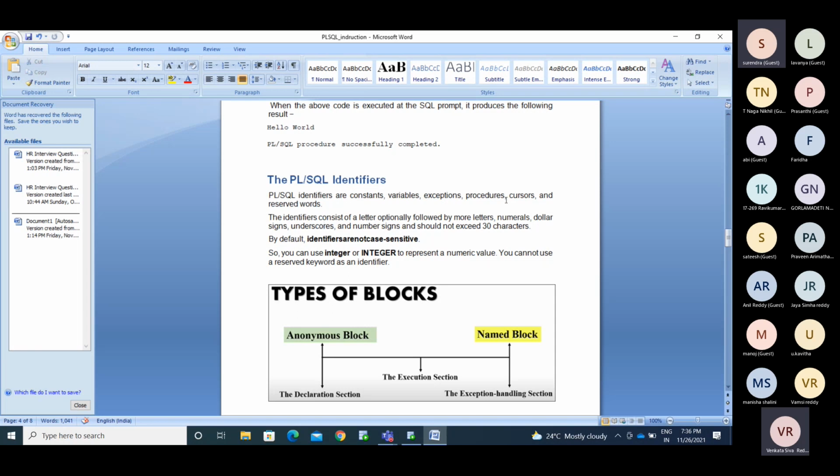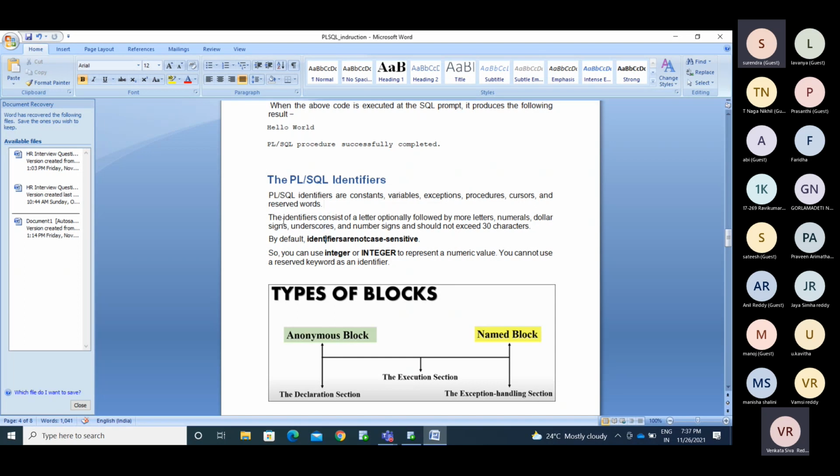We also have procedures, exceptions, cursors, reserved words. We will learn each and everything in later classes. Till now you can understand constants and variables. Why do we require variables? If you want to get information from SQL to PL/SQL, we need variables.